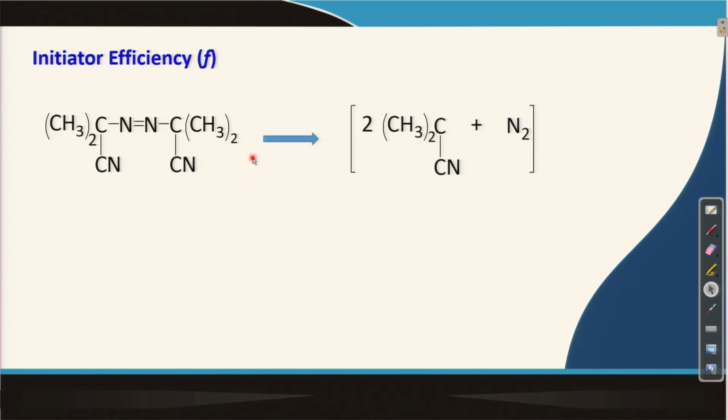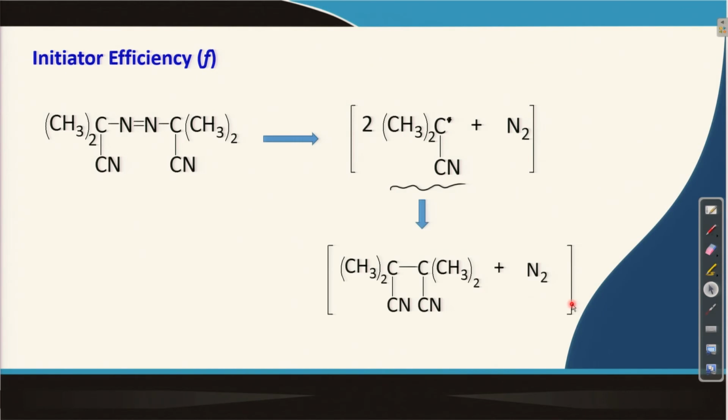For example, if I take the case of AIBN and I have this radical, then this can self react, and these radicals can react with each other and form non-radical species, which will be unable to start the polymerization reaction. So, some of the AIBN radicals are lost. Similarly, it can also react with itself to form this molecule.